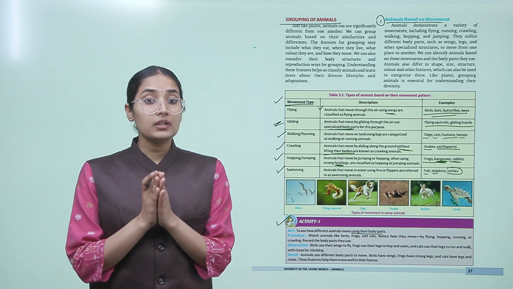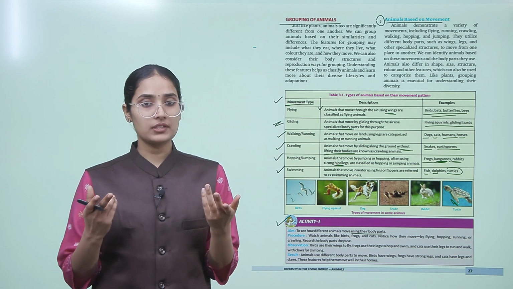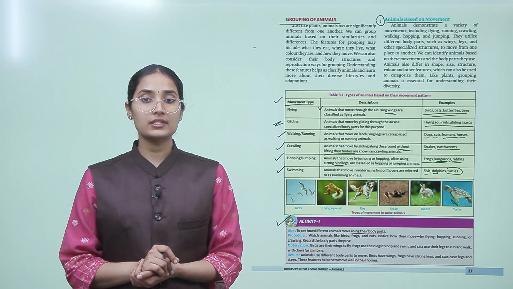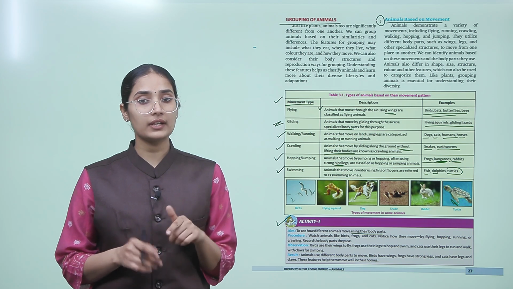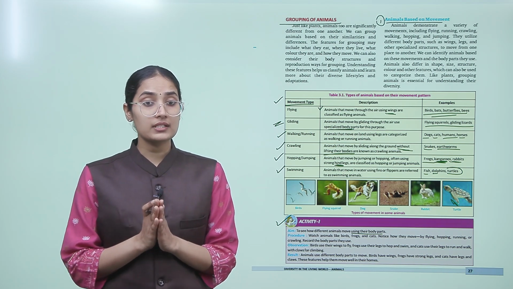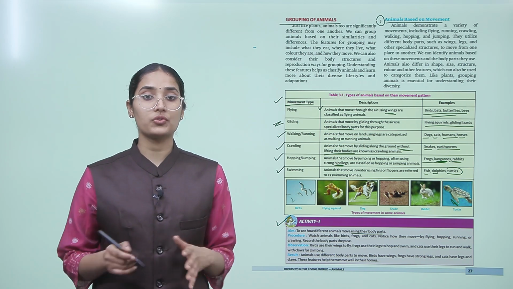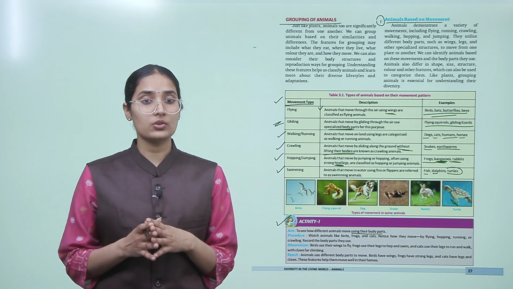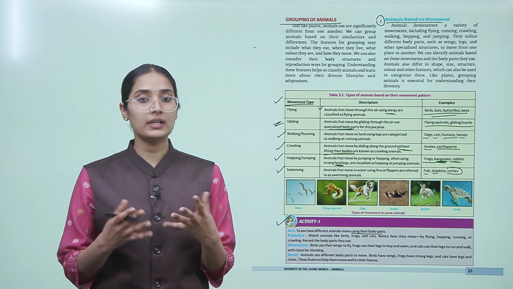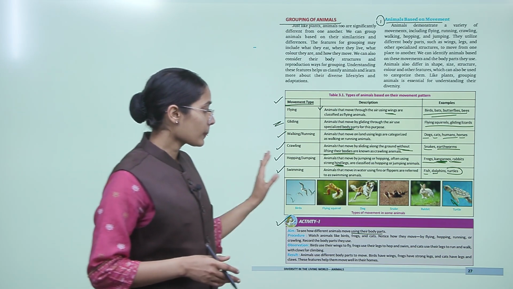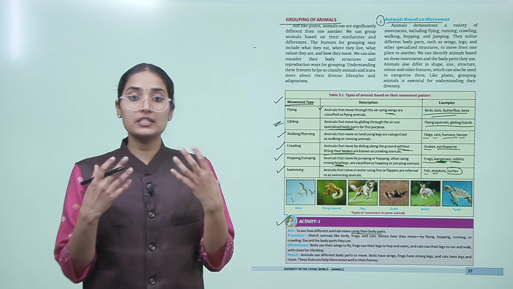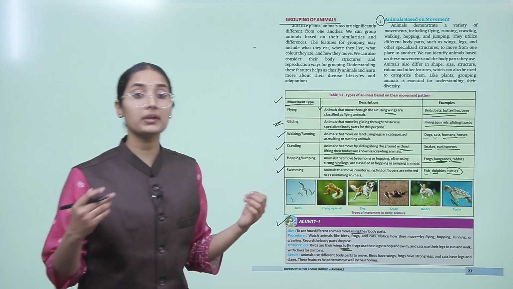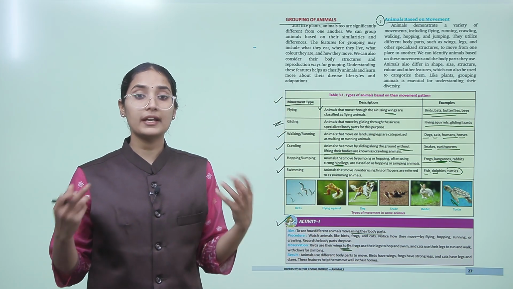You will observe that birds use their wings to fly, frogs use their legs to hop and swim, and cats use their legs to run and walk, and claws for climbing. This tells us that animals use different body parts to move. Birds have wings, frogs have strong legs, and cats have legs and claws, and these features help them to move well in their homes. So for each kind of movement there is a specialized part. If a bird has to fly, there have to be wings, and there has to be a light body.